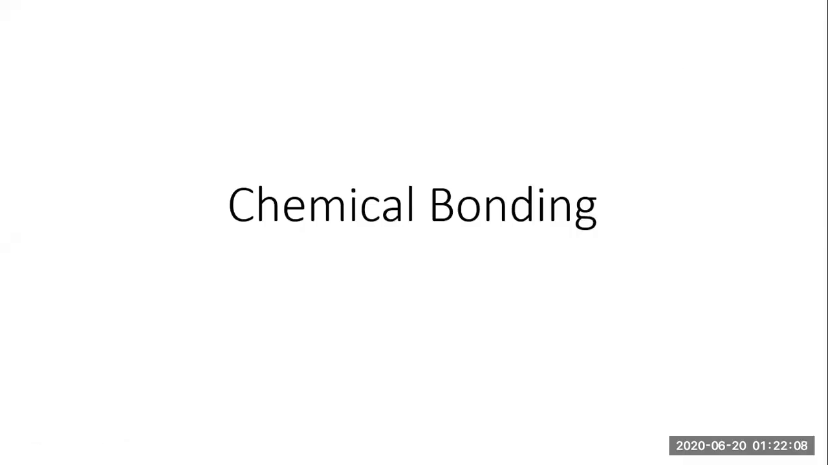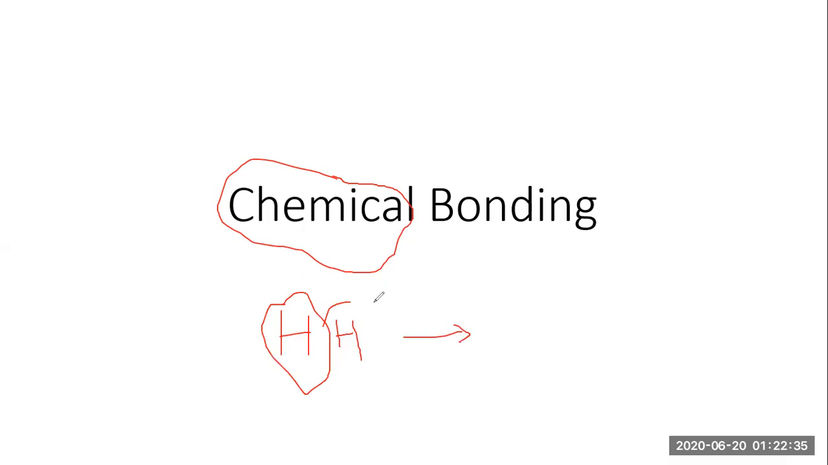Hello students, today we're going to talk about chemical bonding. Before we start, what exactly is chemical bonding? When you talk about chemical, for example, in the case of hydrogen, whenever a hydrogen atom combines with another hydrogen atom, it forms a hydrogen molecule, that is H2, correct?